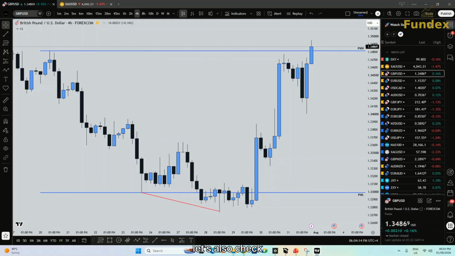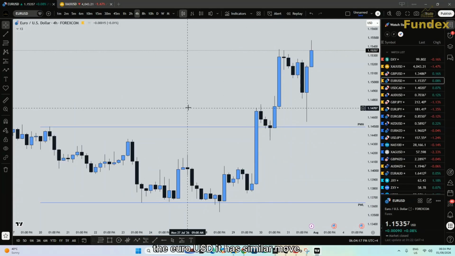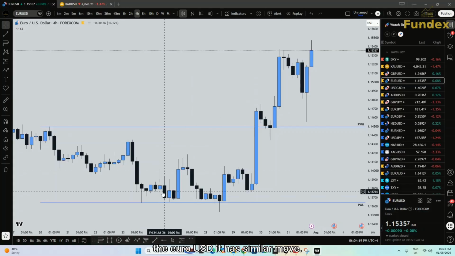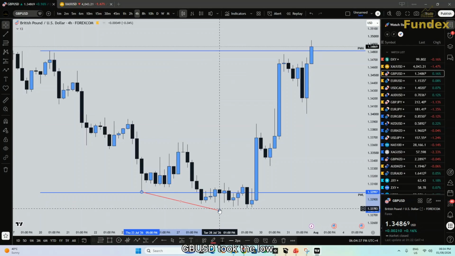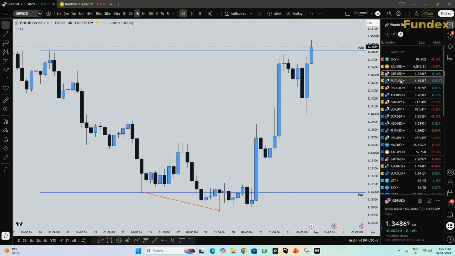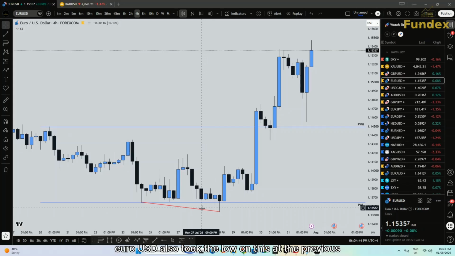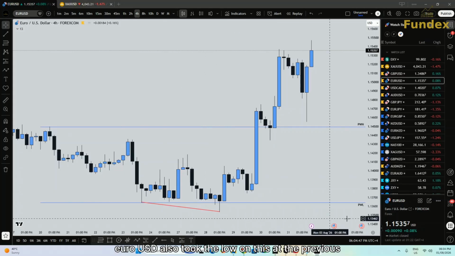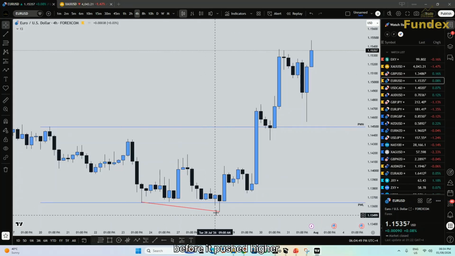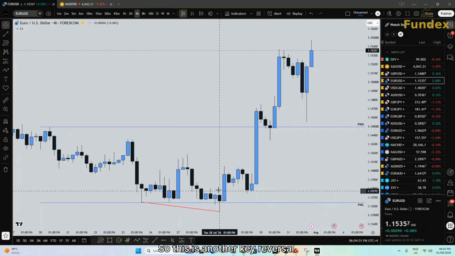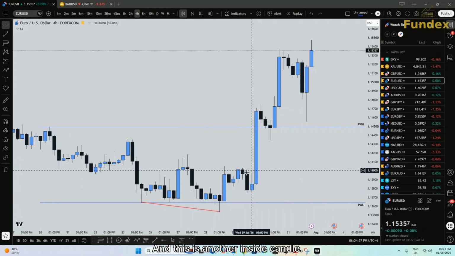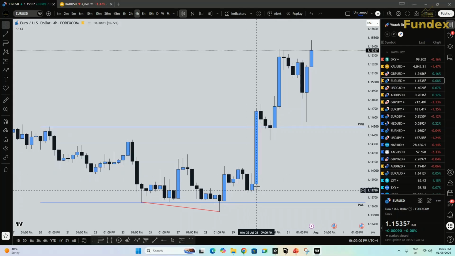And let's also check the Euro USD. It has a similar move. GBP USD took the low, and Euro USD also took the low at the previous week low before it pushed higher. So this is another key reversal, and this is another inside candle, a good move because it was a manipulation.